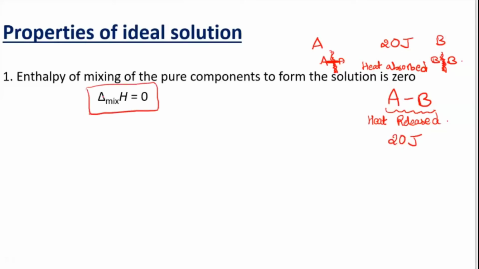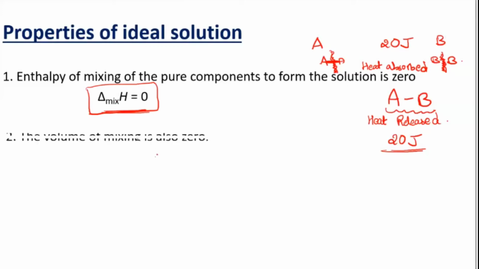Delta means change, final minus the initial, when you are measuring. When you don't find any difference, then your delta H value will become 0. So in the ideal case, whatever energy they absorb, the same amount of energy gets released, so you don't find any change in the enthalpy.